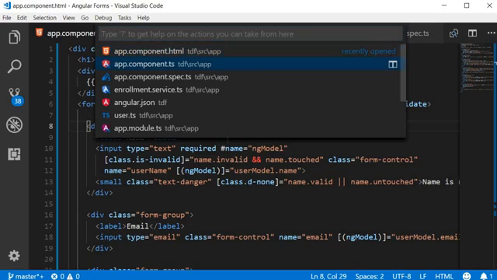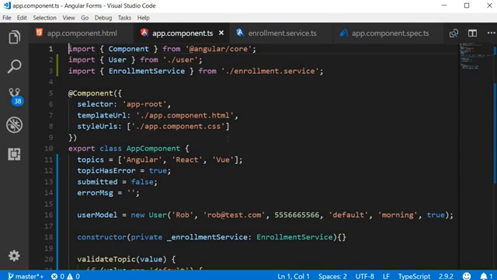Ctrl P and P again switches back. So this is really useful when you have to toggle between two files. Ctrl P and then P again.